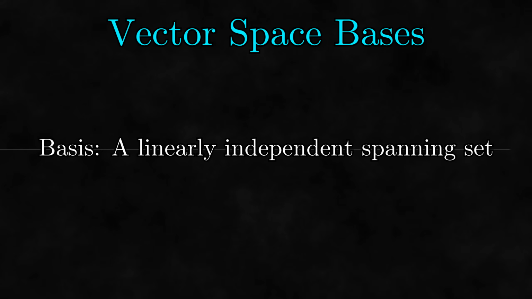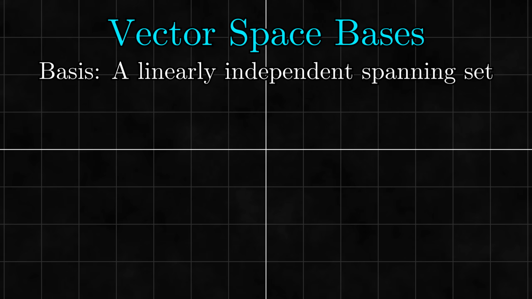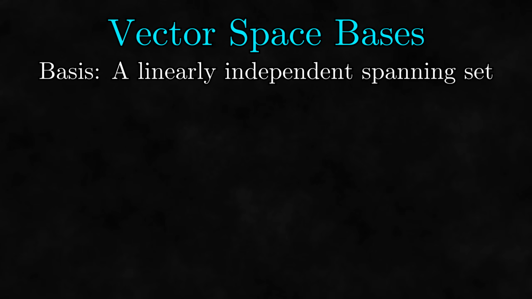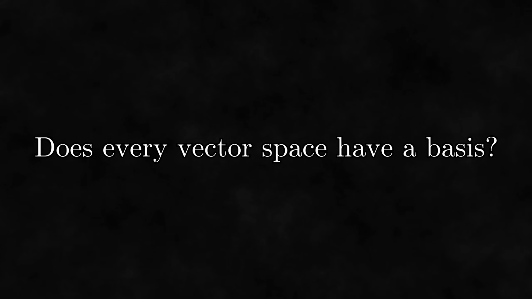So, the first problem we will be looking at is finding bases for vector spaces. A basis for a vector space is a linearly independent spanning set. In simple vector spaces like the 2D plane, it's easy to find a basis, such as this one. However, what about bigger vector spaces, like function spaces? It's much harder to visualize this. The question then becomes, does every vector space have a basis? This is a problem that we'll solve by using Zorn's lemma.